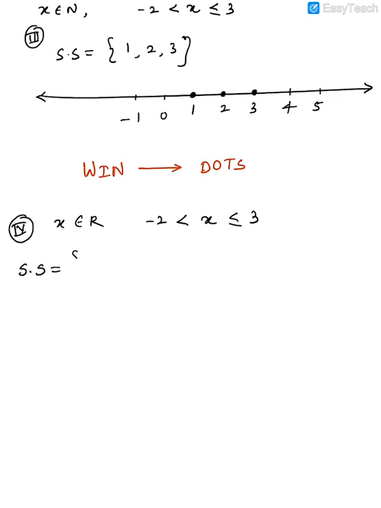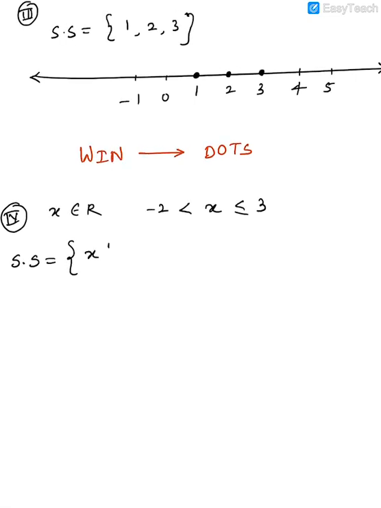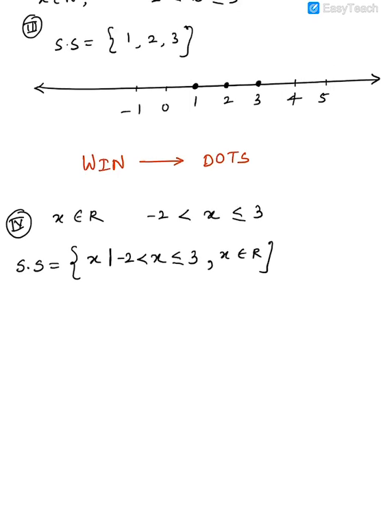What is SS? Solution set is equal to x such that, now put the condition. What is the condition given to us? That x is more than minus 2 but less than or equal to 3. Always first write x such that, then put the condition, then put a comma and write that x belongs to R, that is real number. Done. Close the bracket. So this is the solution set for the fourth one.